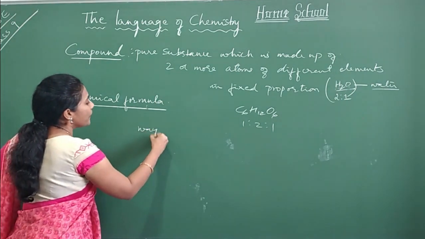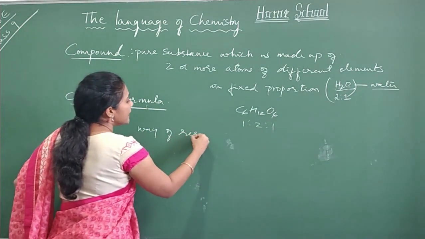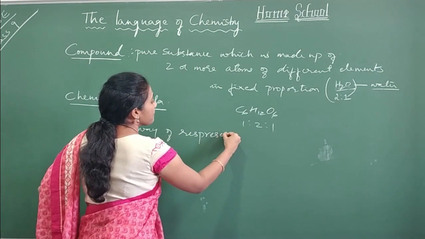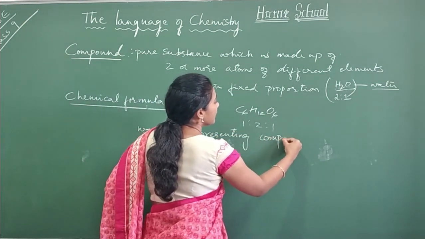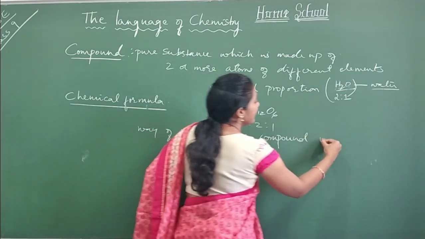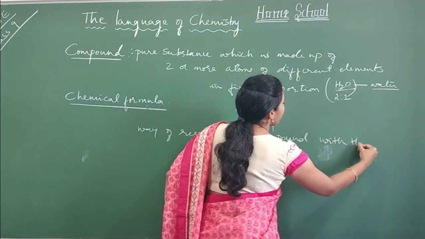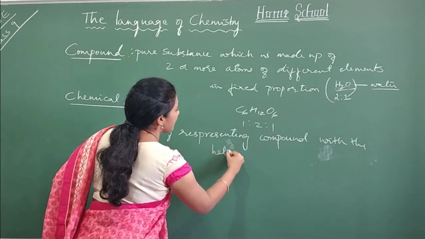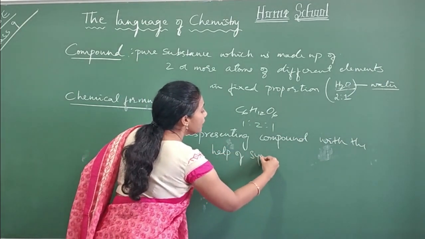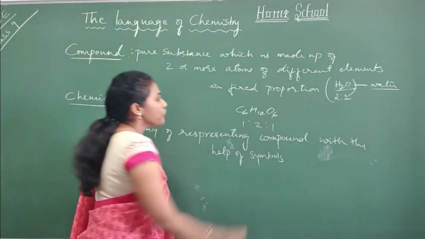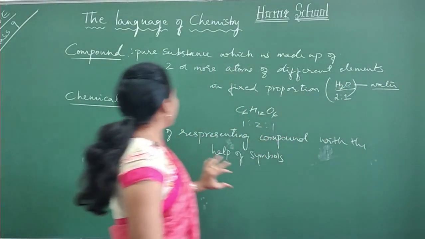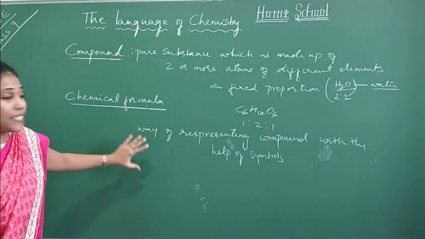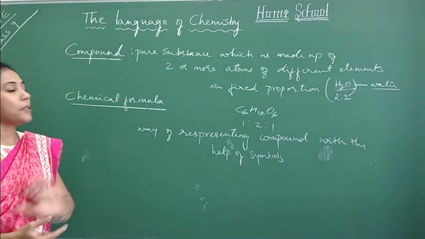It is a way of representing a compound with the help of symbols. So using the symbols of the elements which have been combined, you are representing a compound. That is what we call chemical formula.